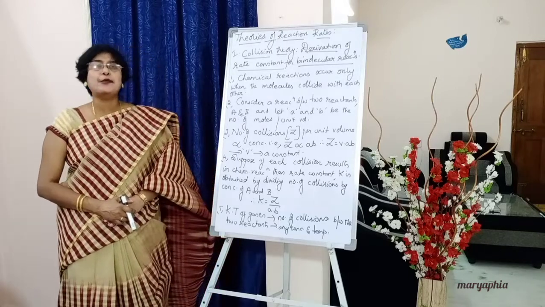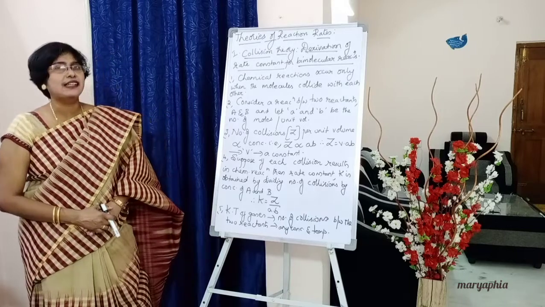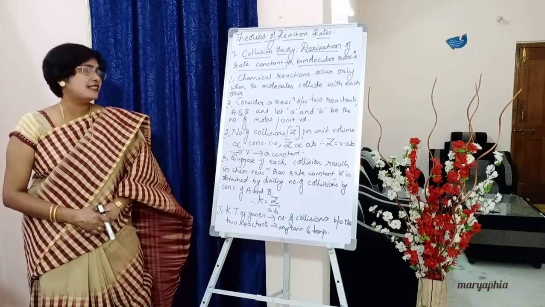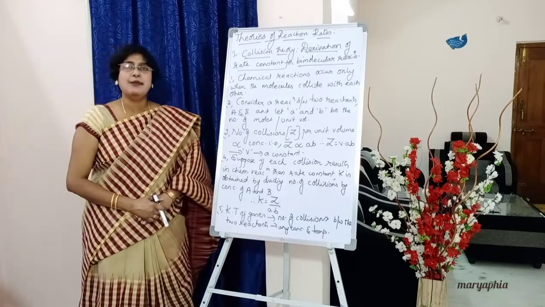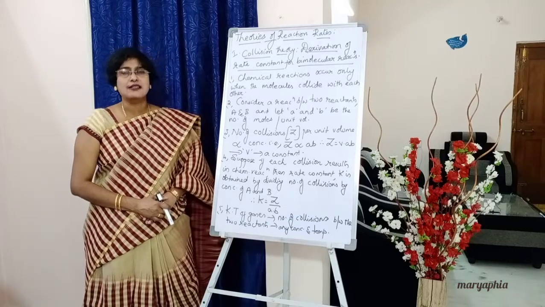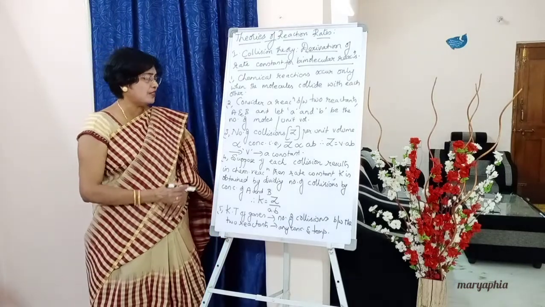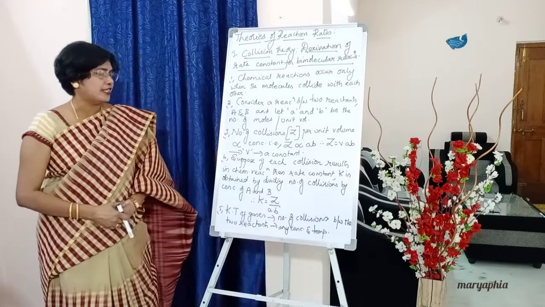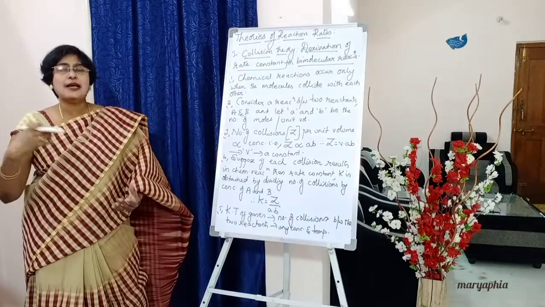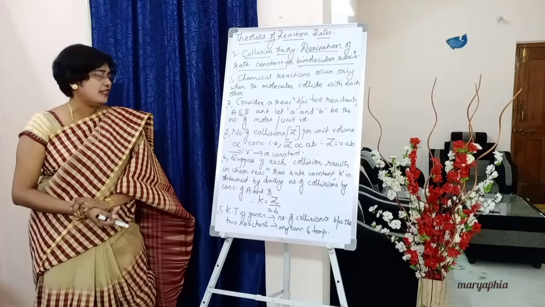If you remove the proportionality, take a constant, let it be V. So Z is equal to V into a b, where V is a constant. Okay students, moving on to the next point, fourth point. So total number of collisions we have considered it to be Z.